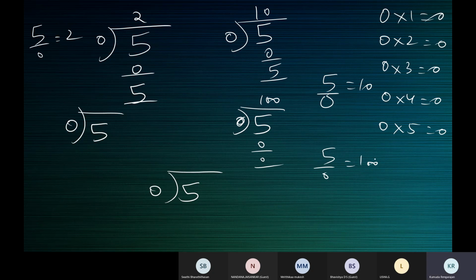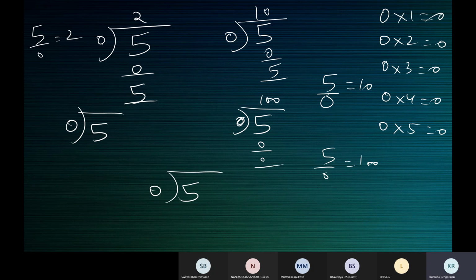There is no single answer. Everywhere it is going to be 0. When there is no one single answer, we say it is not defined. There should be one single answer. All of us should get the same answer. When you perform a calculation, all of us should get the same answer.